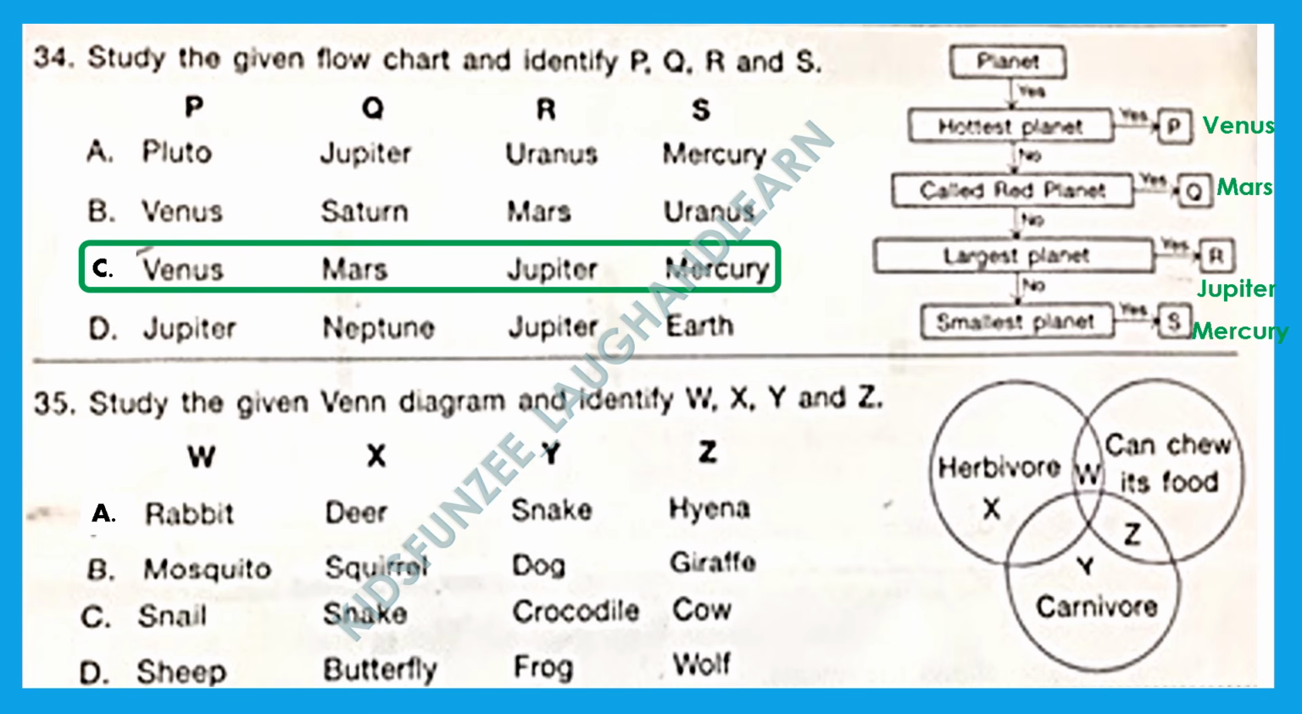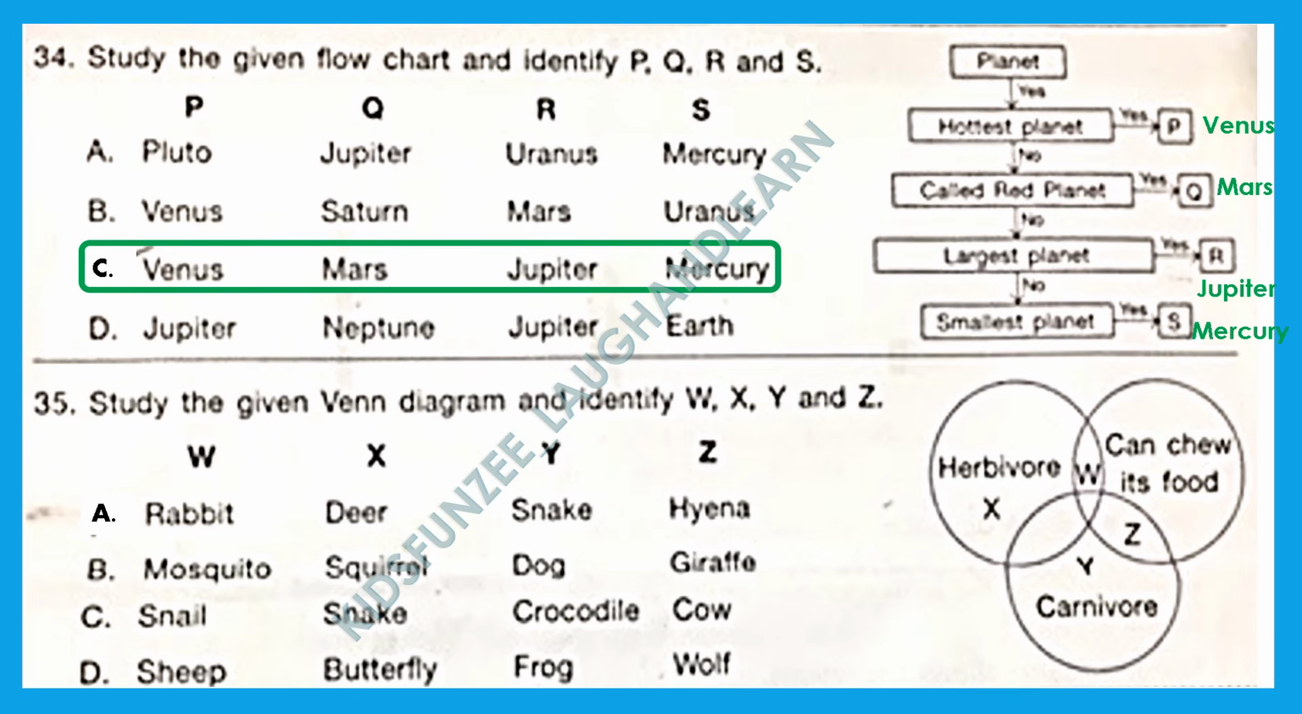Now let's go to the X. X is a herbivore that cannot chew its food. Now in A and D option, we have deer and butterfly. Out of these two, butterfly is a herbivore that cannot chew its food. Whereas deer, though they have a different process of chewing and swallowing, they chew their food. Maybe later, but they do so. So deer cannot be the right answer. The right answer is butterfly. Butterfly is a herbivore that cannot chew its food, sorry.